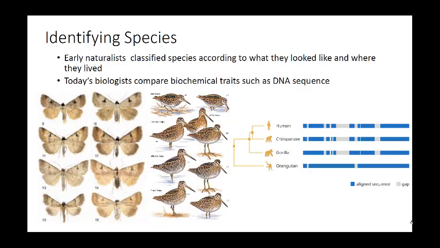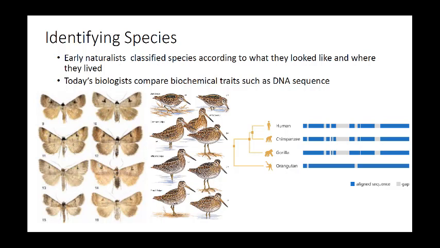So back in the day, how did they do this? They didn't have DNA like we do today. So early naturalists actually used how they looked and where they lived to classify organisms. You tell me, look at all these moths. Is this one species? Is this many different species? Is this males and females, females, juvenile males? What? I mean, that's hard to do. They're very, very similar in the way that they look.